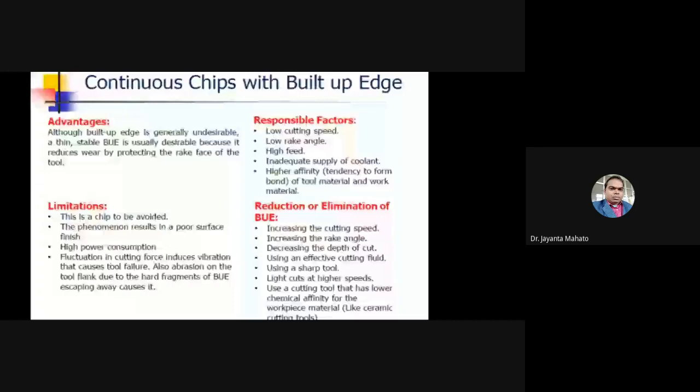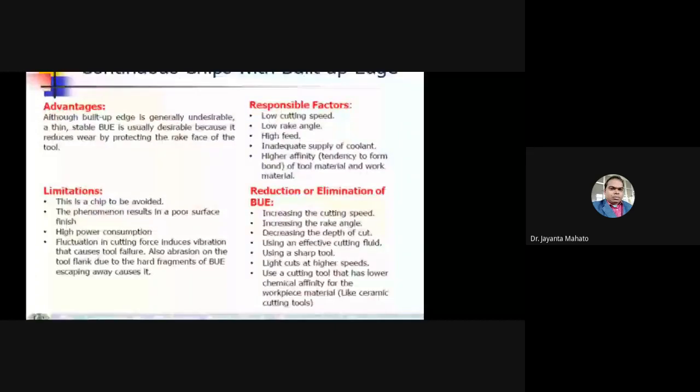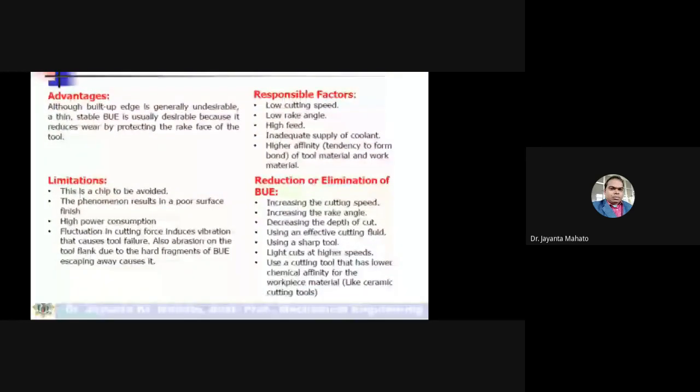Reduction or elimination of built-up edge: how can you reduce or eliminate the formation of built-up edge? By increasing the cutting speed. Built-up edge may form due to low cutting speed, so by increasing the cutting speed, you can reduce or eliminate its formation.